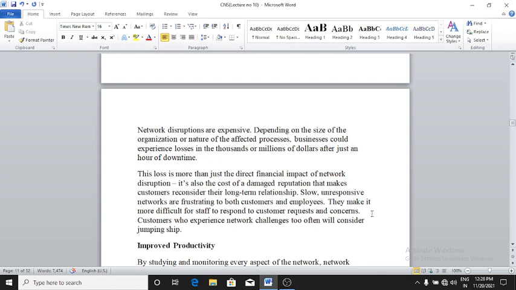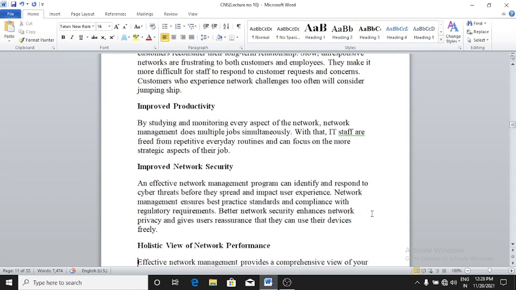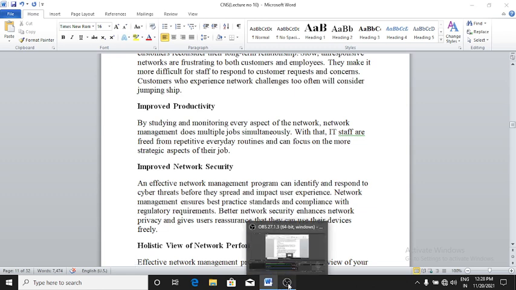They make it more difficult for staff to respond to customers' requests and concerns. Customers who experience network challenges too often will consider jumping ship. Improve productivity by studying and monitoring every aspect of the network. Network management does multiple jobs simultaneously.